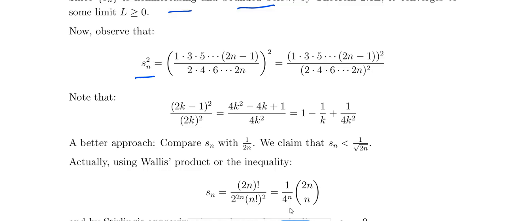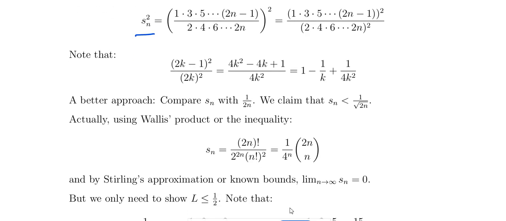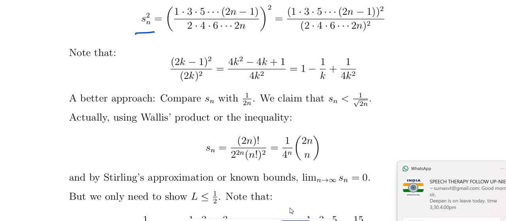So Sn is less than 1 by root of 2n. That is the product symbol, Sn equals 2n factorial divided by 2 power 2n into n factorial whole square. That is called the Wallis product or inequality.